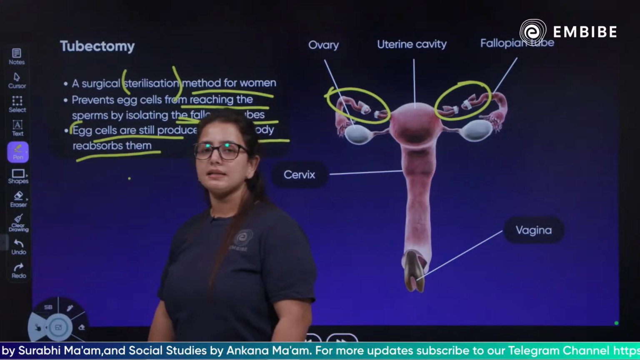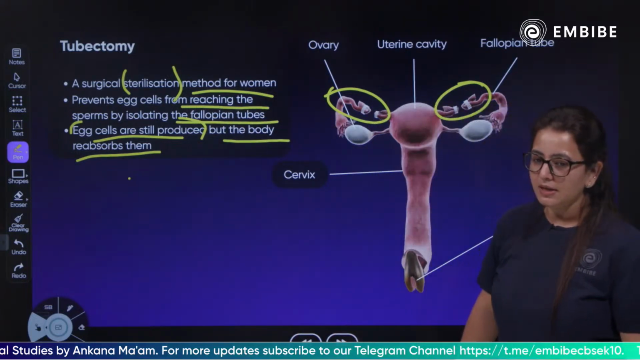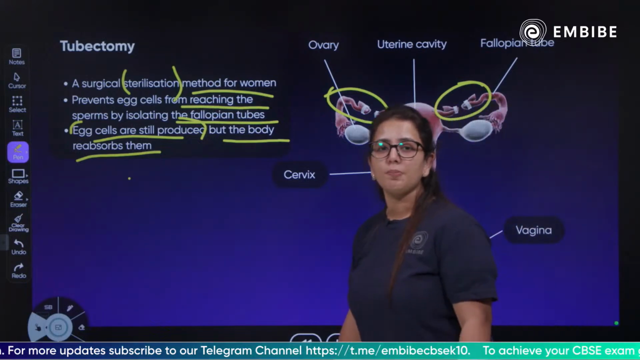Just like a normal cycle, the egg cells will still be produced and the body will reabsorb them. Yes, this happens in the tubectomy. We cut and tie the fallopian tubes.